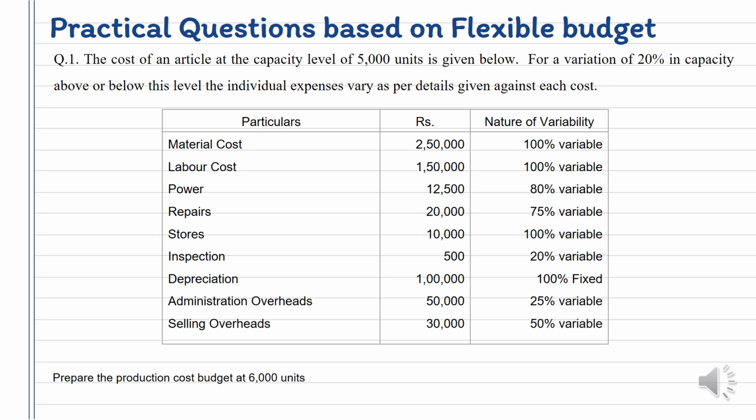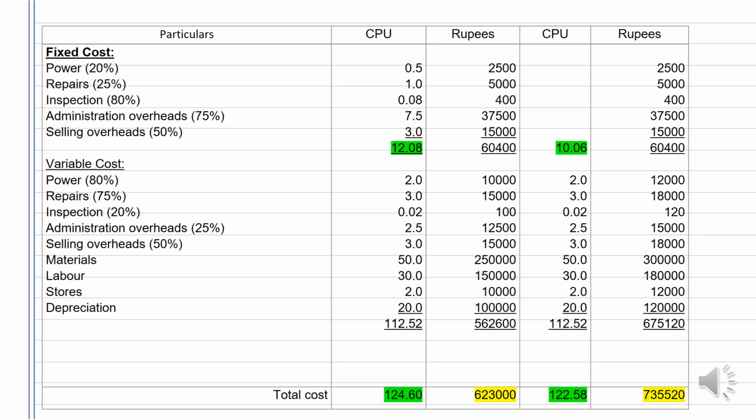Now I would like to just share one thing. In my question I have written 1 lakh depreciation as fixed, but while I took it as variable, so please understand, depreciation, if it comes under the fixed cost, the total cost would increase and accordingly the answers would change. So this is just a typical example.